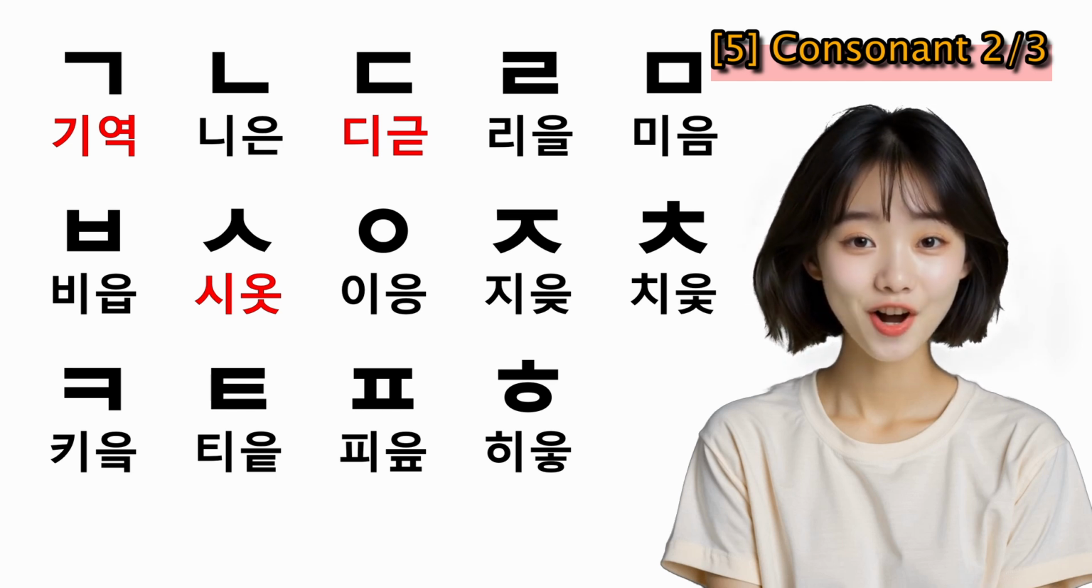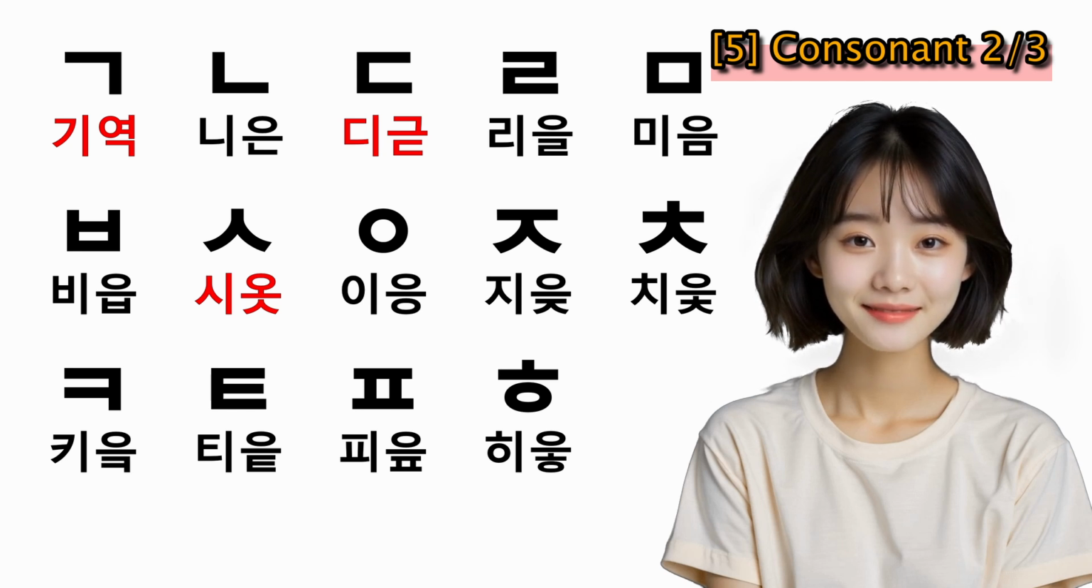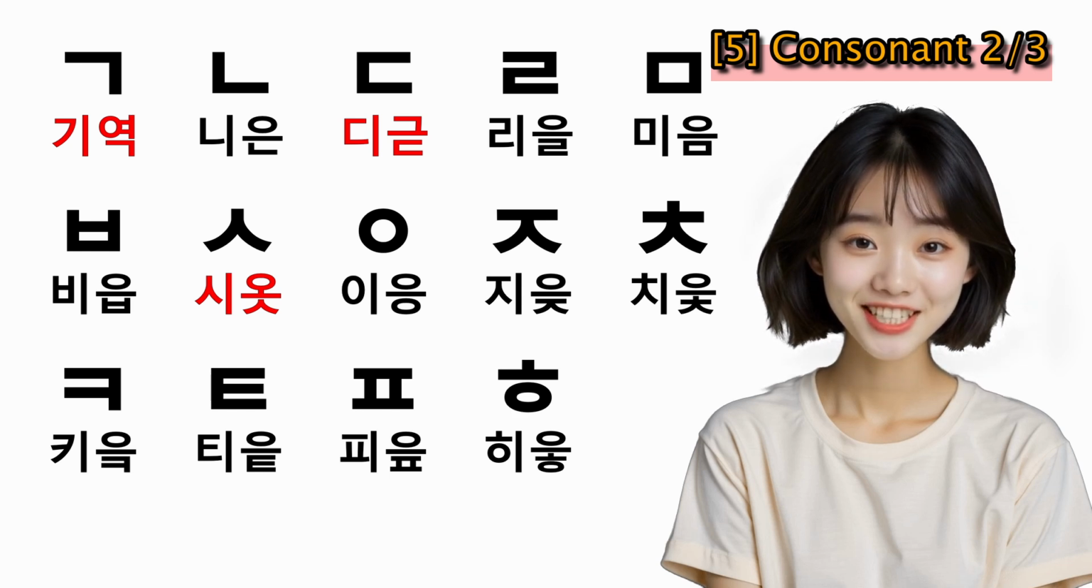There are 14 basic consonants, and their order in the dictionary is 기역, 니은, 디귿, 리을, 미음, 비읍, 시옷, 이응, 지읒, 치읒, 키읔, 티읒, 피읒, 히읗.